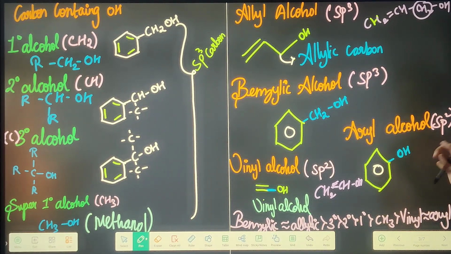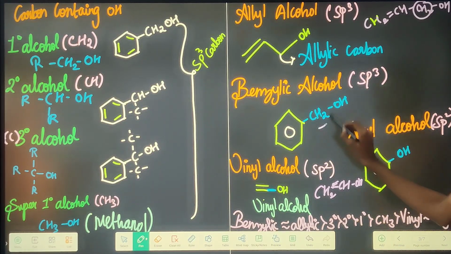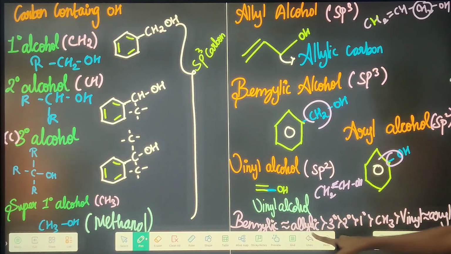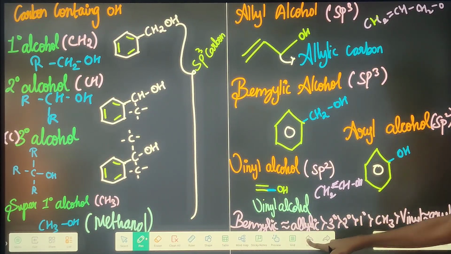It is the same as the difference between your benzylic and your aryl. So here one CH2 is extra, and here that CH2 is not there. That's the difference between them.